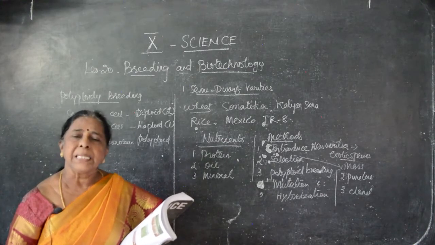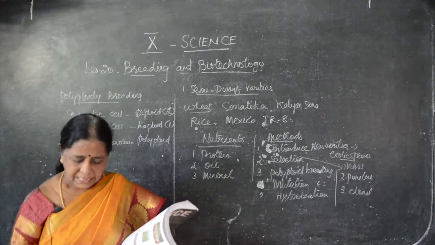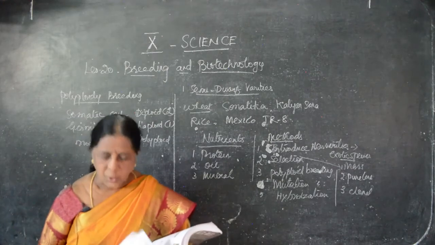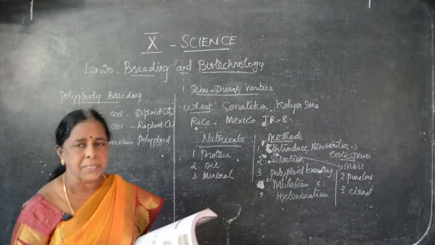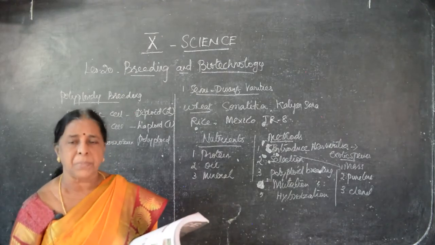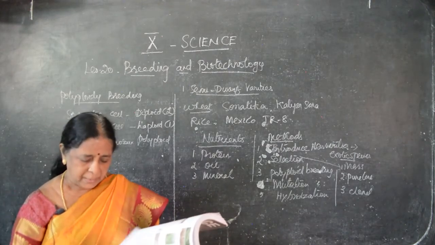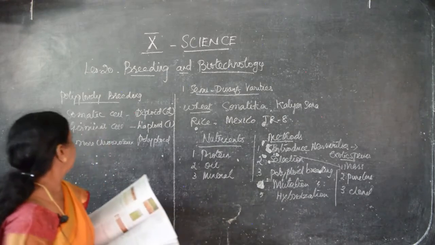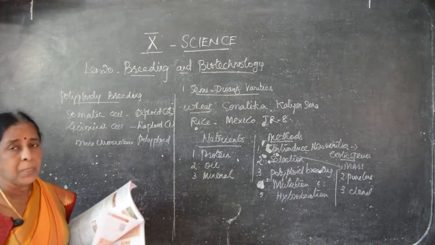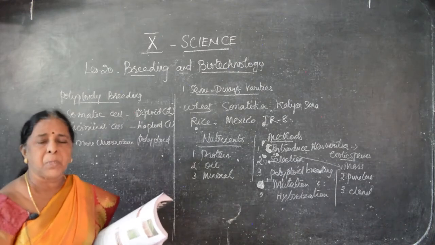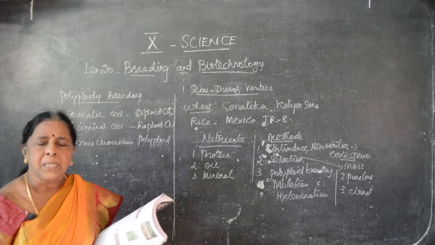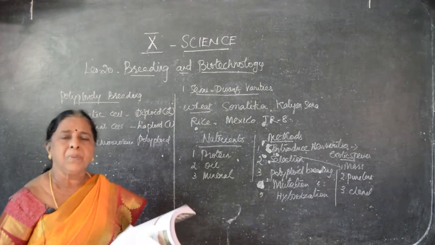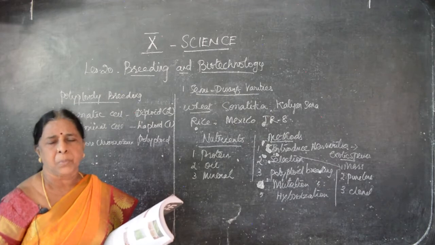The things which help to produce polyploid are known as physical agents. Then the achievements of polyploid. By producing these kinds, what's the achievement? What are the uses? That is seedless watermelons. Diploid, haploid and polyploid. What is the main function of polyploid? To bring improved varieties of fruits as well as vegetables. For example, what are the benefits of polyploid breeding?